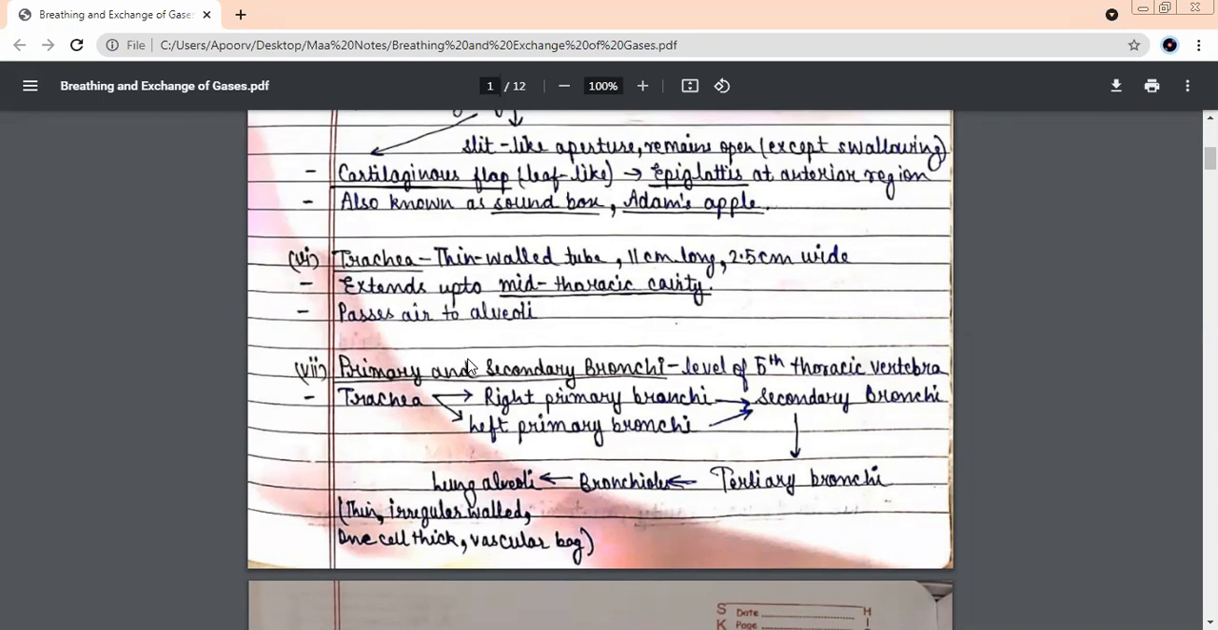Trachea further divides into two tube-like structures. One enters the right lung. What is that called as? Right primary bronchi. And the one which enters the left one is known as? Left primary bronchi.